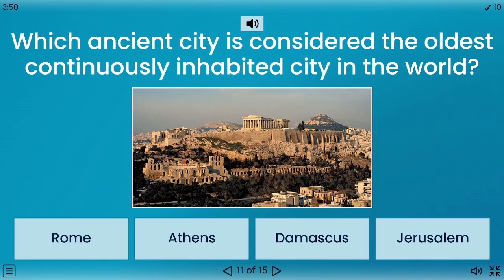Which ancient city is considered the oldest continuously inhabited city in the world? Rome, Athens, Damascus, Jerusalem. The correct answer is Damascus.